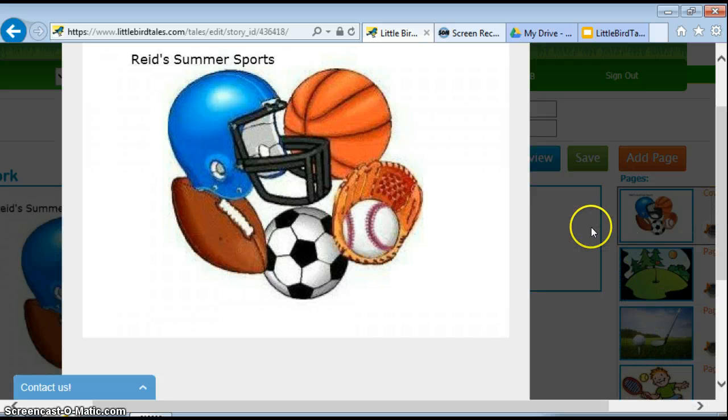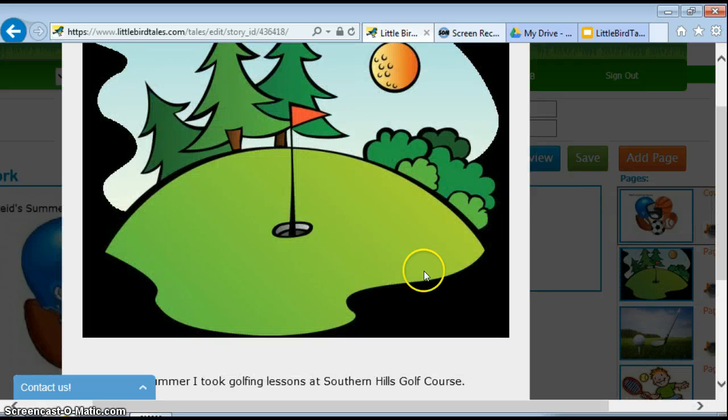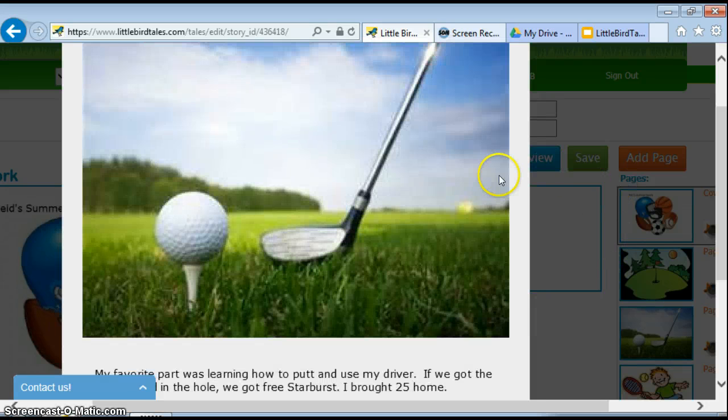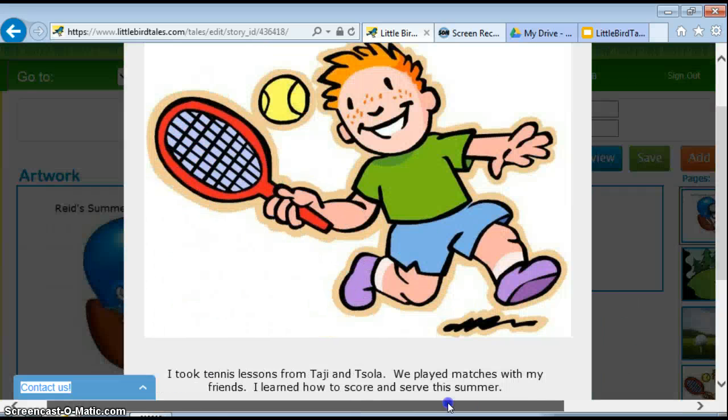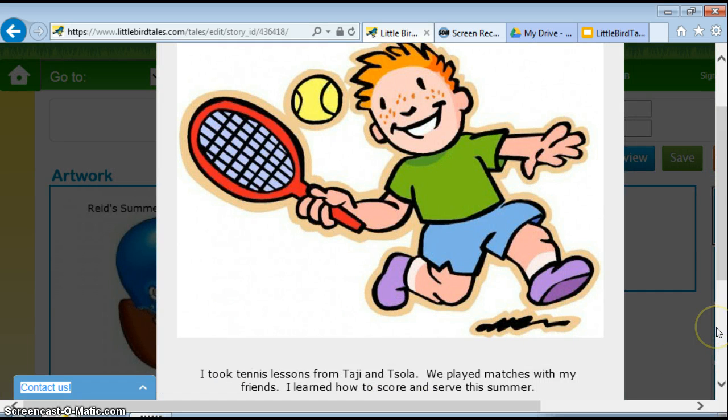Read Summer Sports. This summer I took golfing lessons at Cellular Hills Golf Course. My favorite part was learning how to putt and use my driver. If we got the ball in the hole, we got a free starter. I brought 25 home. I took tennis lessons from Taji and Sola. We played matches with my friends. I learned how to score and serve this summer.